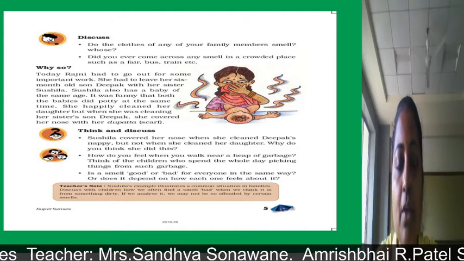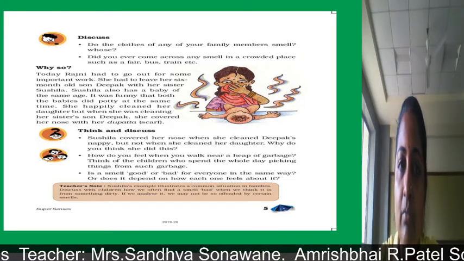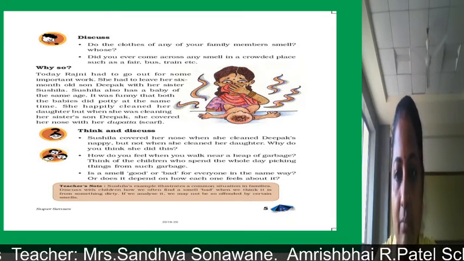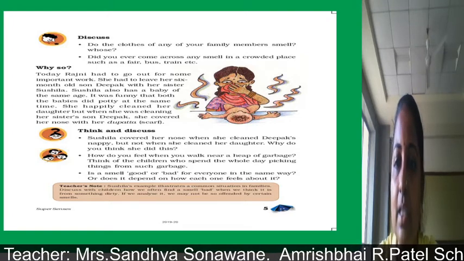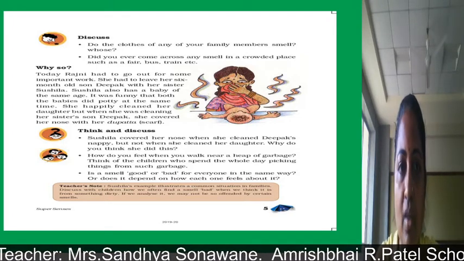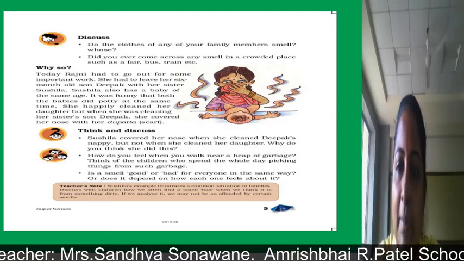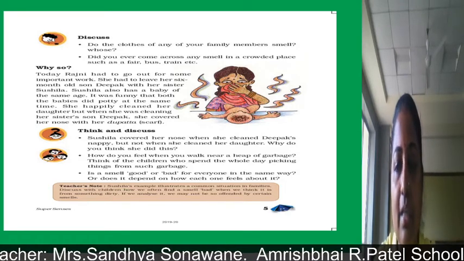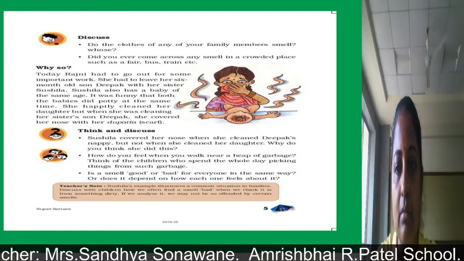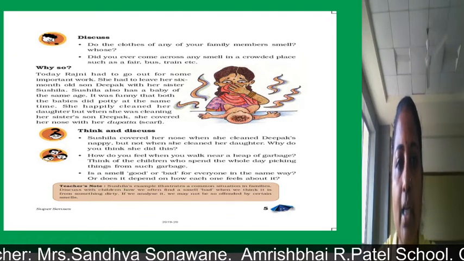She was requesting Sushila to take care of her son. So Rajni kept her son along with Sushila.